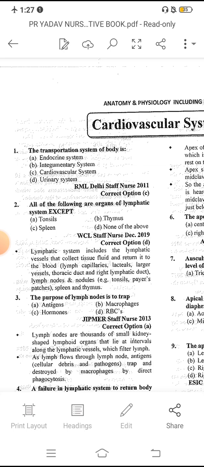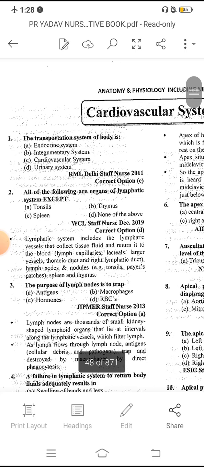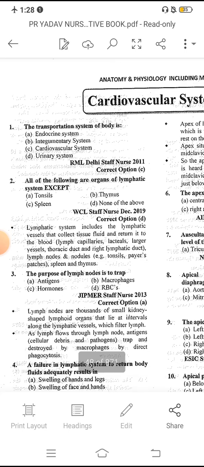The question is: the transportation system of the body is... We already know the body's transportation system is the cardiovascular system. It transports the blood. So that is the answer.